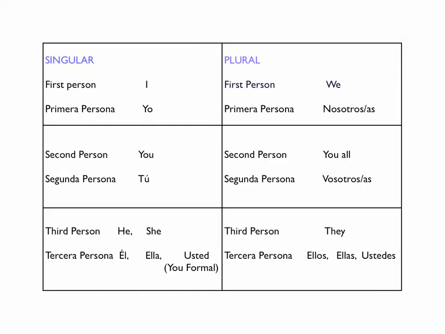Personal pronouns in Spanish and English. Let's begin with the singular. First person in English is I. Primera persona, or first person, in Spanish is yo.